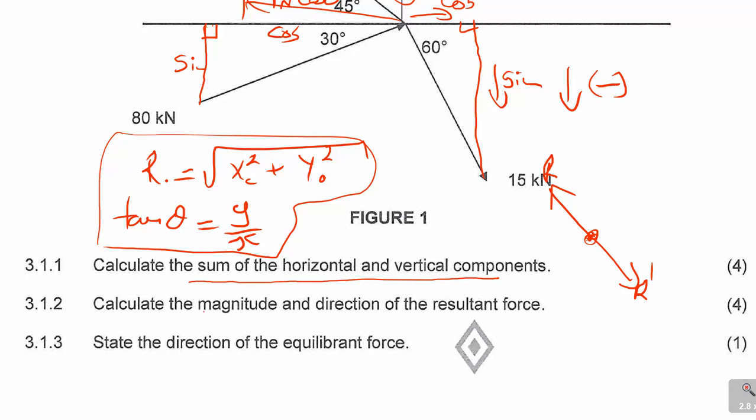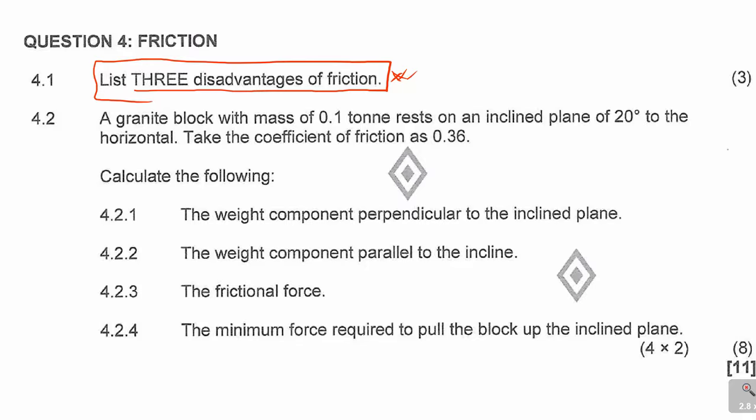Friction was module question 4. Here they needed you to tell us the 3 disadvantages of friction, for 3 marks. I think it's a common question that you need to know, especially as you lay your foundation from N1 and N2. Then they give you 4.2, which says a granite block with a mass of 0.1 ton rests on an inclined plane. So this is an inclined plane situation with a coefficient of friction, so it is not a smooth surface, it's a rough surface.